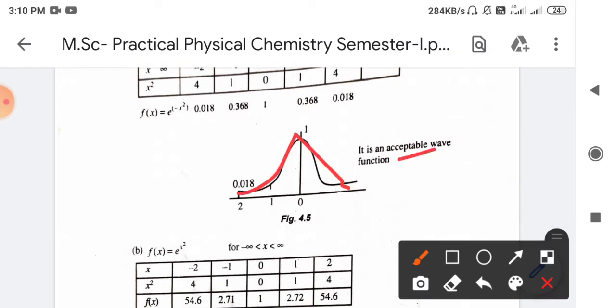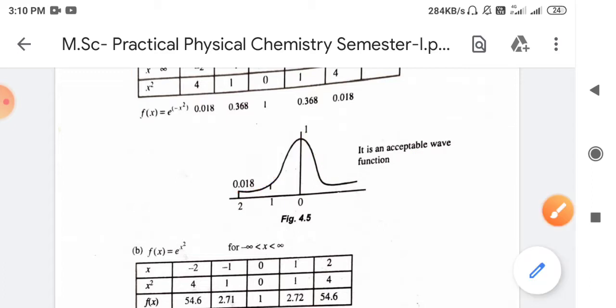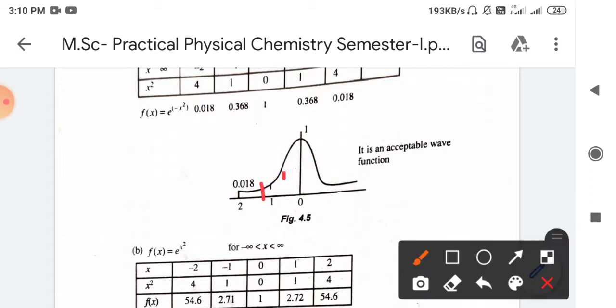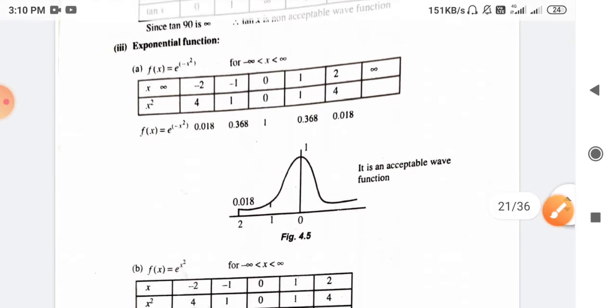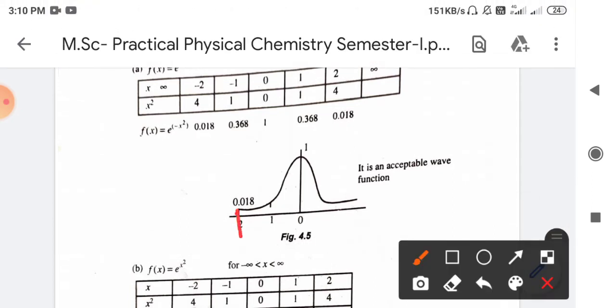And due to this nature, this function is single valued. Also it is a continuous function, as well as finite, because we have given the range from minus infinity to plus infinity, but at infinity also this function tends to 0, hence it is an acceptable wave function.